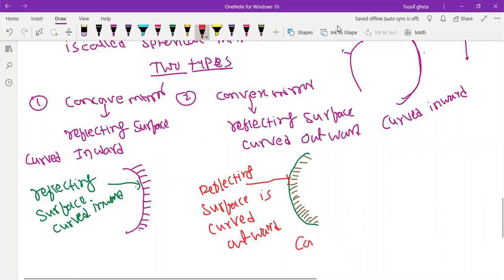This is convex, this is concave. Did you understand the point, everyone? So in the spoon, this part is the concave part, and this part is the convex part, the outward part. We can compare in practical. Understood, everybody? What I explained, understood?